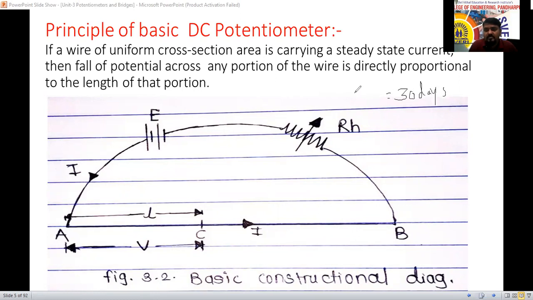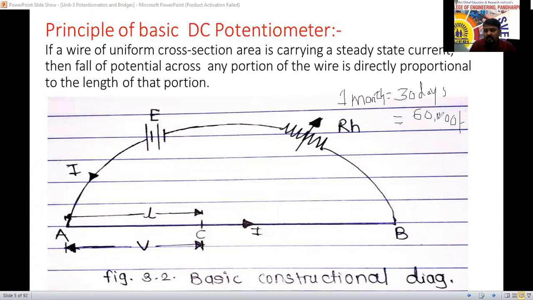Okay, I will write it, just a minute. 1 month equal to 30 days. Okay, per month salary is 60,000. You just imagine you have 60,000 rupees salary per month here now.